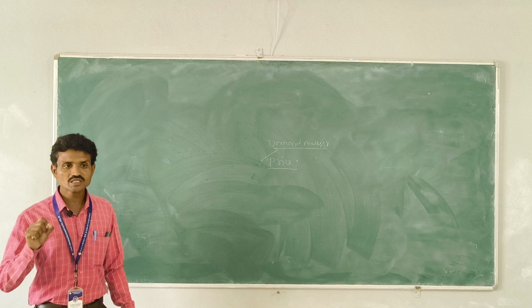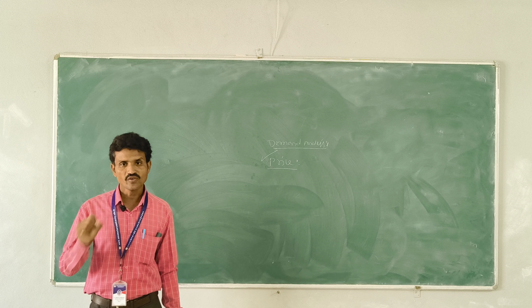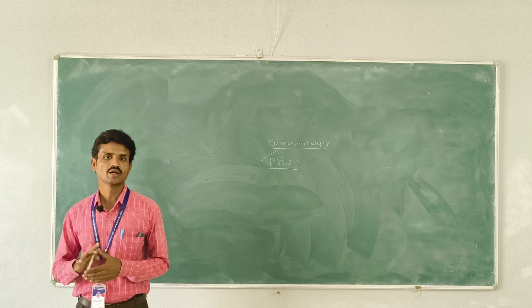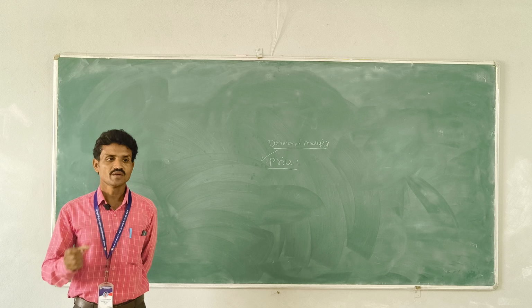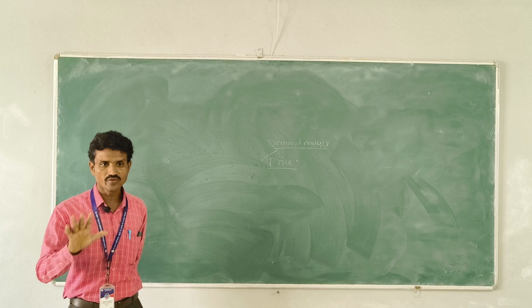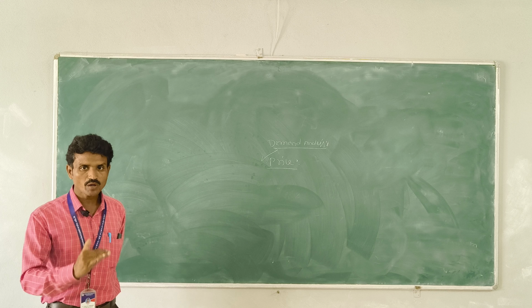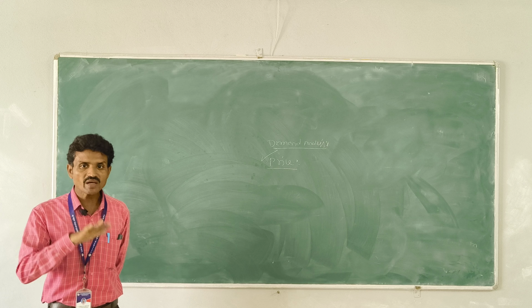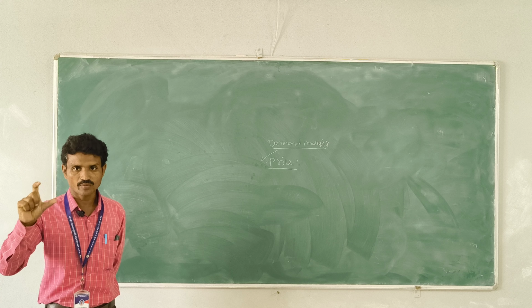After that, we will discuss the law of demand. Law of demand refers to the relationship between demand and price of the product. When price increases, demand decreases. When price decreases, demand increases. It is called the law of demand. It represents the relationship between price of the product and quantity demanded. Higher prices, low demand. Low prices, high demand. It is the law of demand.